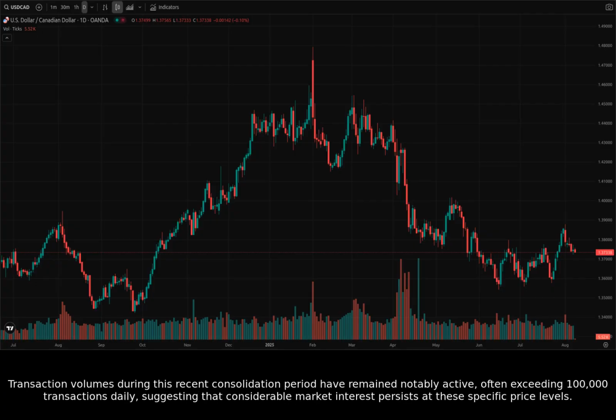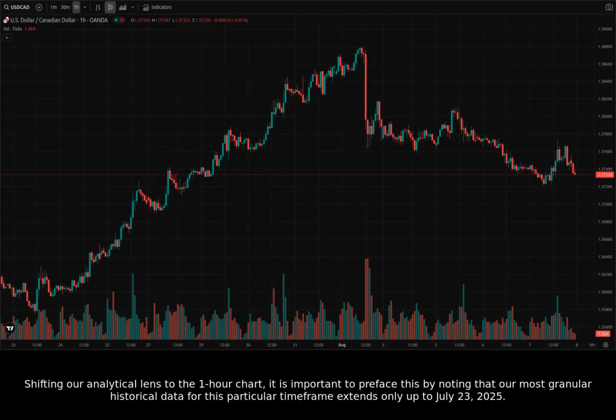Transaction volumes during this recent consolidation period have remained notably active, often exceeding 100,000 transactions daily, suggesting that considerable market interest persists at these specific price levels. Shifting our analytical lens to the 1-hour chart, it is important to preface this by noting that our most granular historical data for this particular time frame extends only up to July 23, 2025.